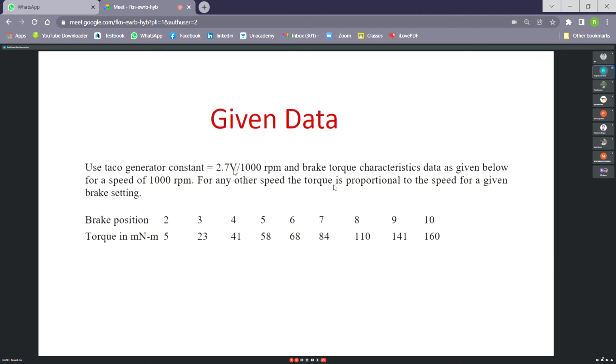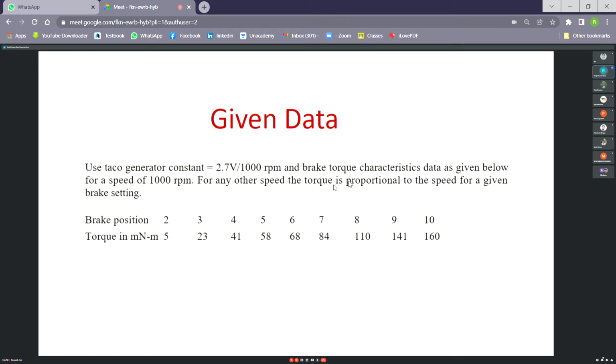Apart from this 2.7 volt per 1000 RPM, this data will be required to measure the speed in RPM. You just have to measure the tacho generator output by a voltmeter or a multimeter. If you get some voltage, say V volt, you just divide that voltage measured by 2.7. That will give you the exact RPM.